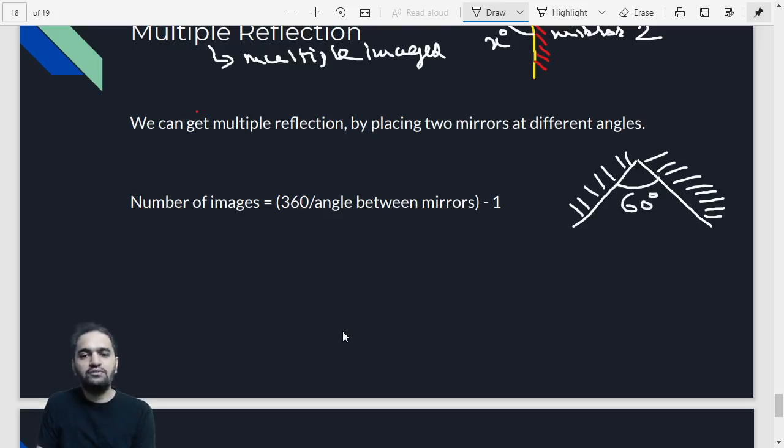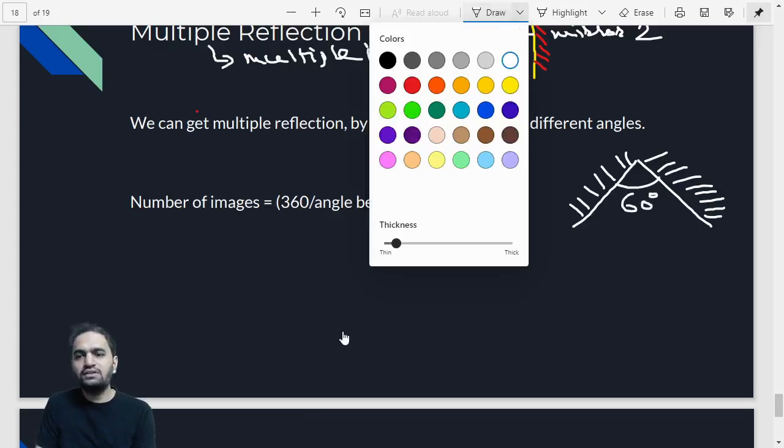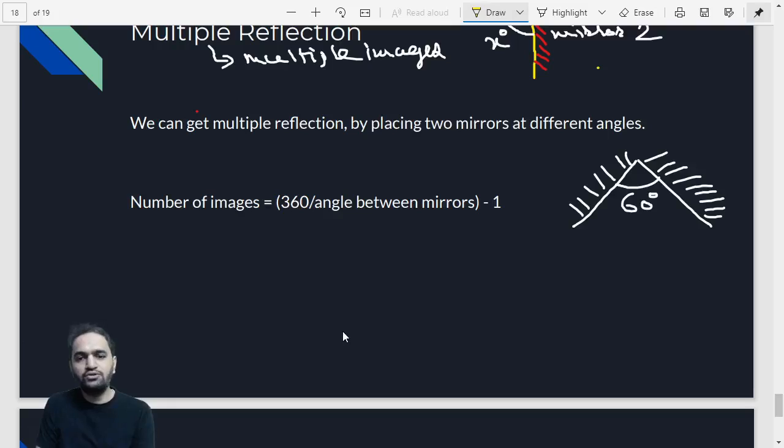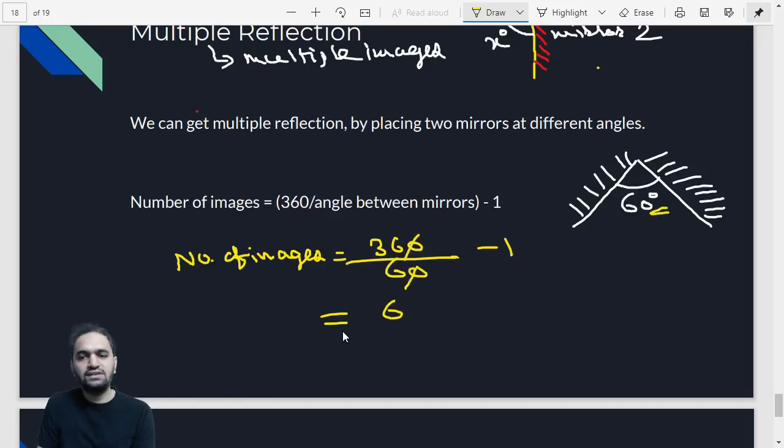If you want to know how many images will be formed, you are going to use a simple formula. Number of images is equal to 360 divided by the angle between the mirrors. What is the angle between the mirrors? That is 60 degrees, minus 1. So 0, 0 cancel, 6 ones are 6, 6 sixes are 36, minus 1. So the answer would be 5. Very simple: 0, 0 cancel, 6 ones are 6, 6 sixes are 36, 6 minus 1 is 5.